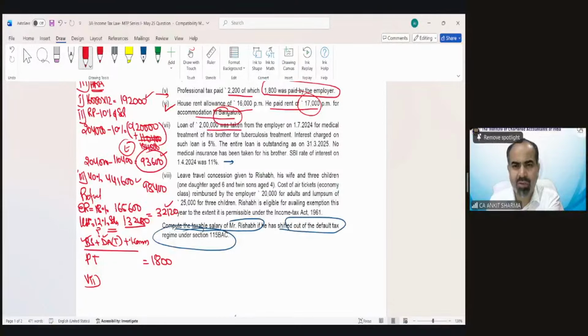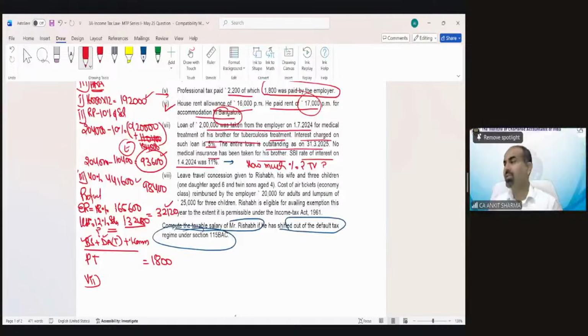A loan of 2 lakh was taken from the employer on 1st July 24 for medical treatment of his brother for tuberculosis treatment. Interest charged on such loan is 5%. The entire loan is outstanding. No medical insurance has been taken for his brother. The SBI rate of interest on 1st April 2024 was 11%. So how much interest do we need to tax as the taxable value of perquisite?